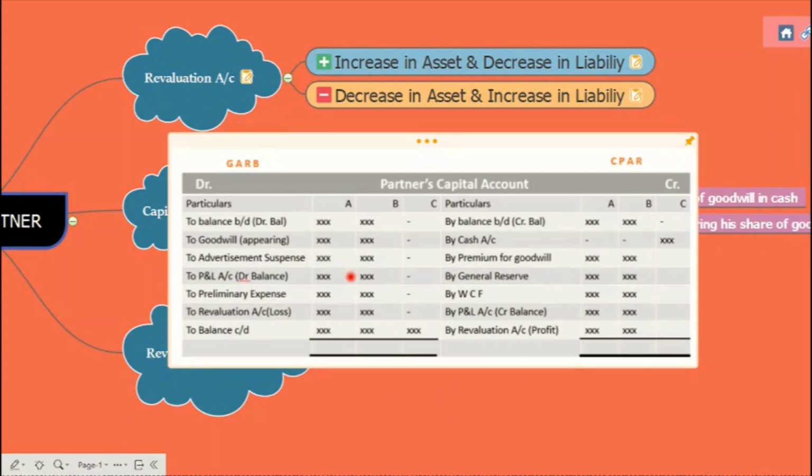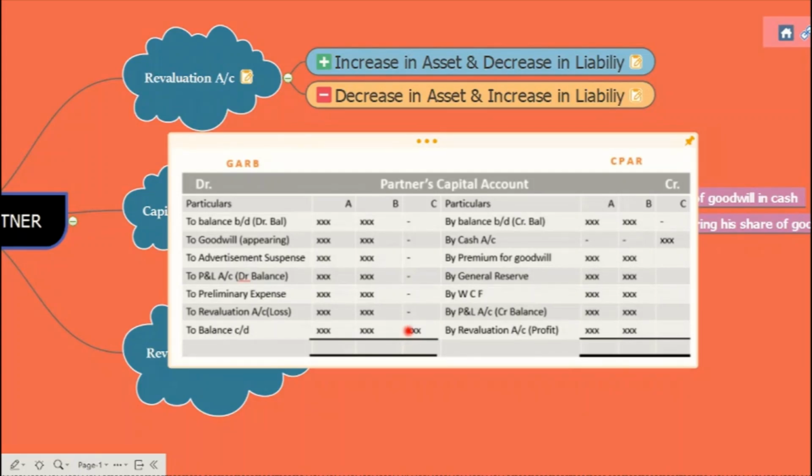Again, old partners, old ratio. Then we have revaluation loss. If it's a profit, then it will be recorded on the credit side. If it's a loss, it will be recorded here. Finally, we have a balance here. Okay. Now these are the balances which appear in a revised balance sheet.